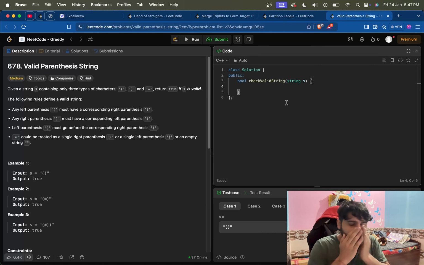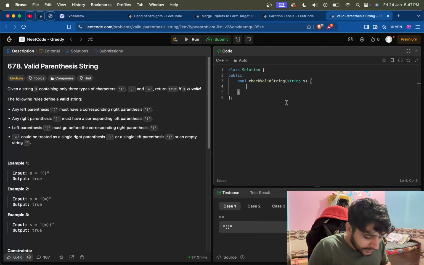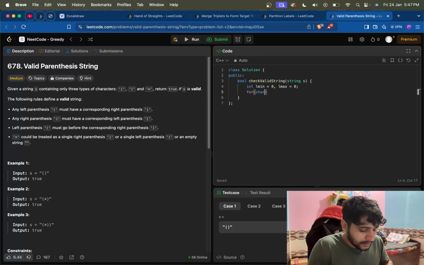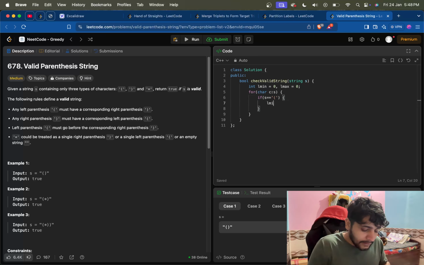So let's just try it. We are taking two variables, L min 0 and L max 0. For auto C, or we can say just char C of this string, if C is equal to opening bracket, then we will do L min plus plus and L max plus plus.